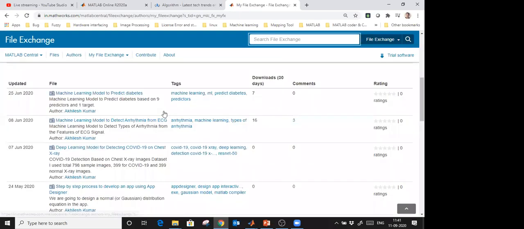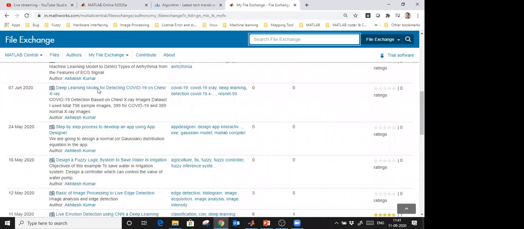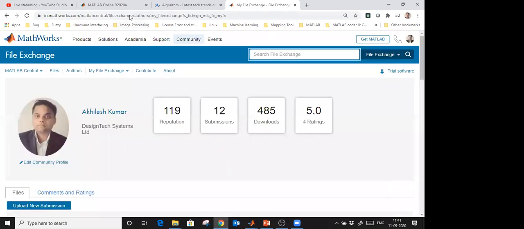So these are the codes which I downloaded: a deep learning model for detecting COVID-19 on chest X-rays. All the codes are available here. Just wait a minute.